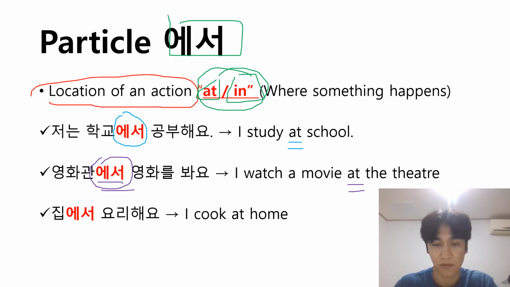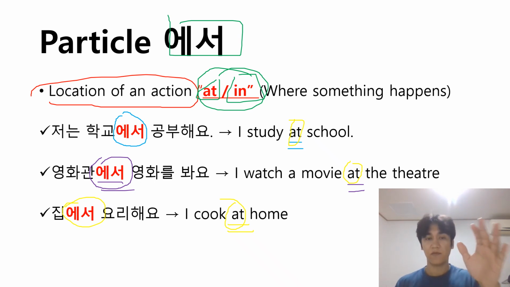And the third sentence, 집에서 요리해요. So I cook at home. Here we have the particle 에서, right? Where do I cook? I cook at home. We have the same preposition at. I study at school. I watch a movie at the theater. I cook at home.